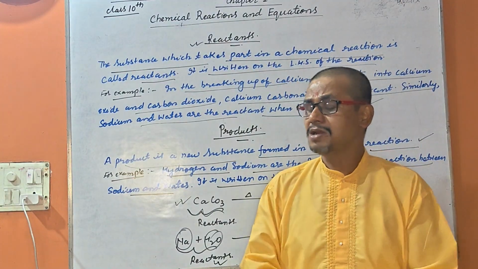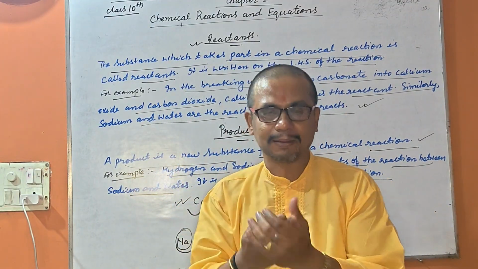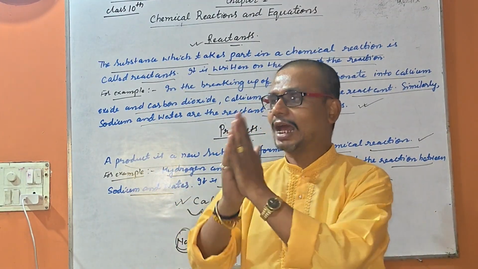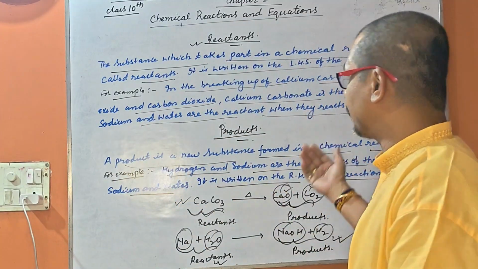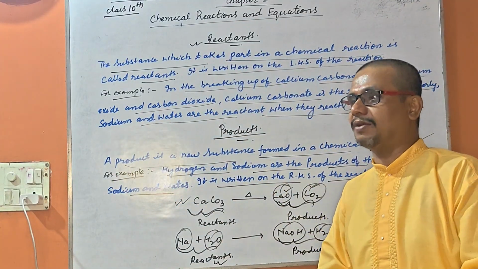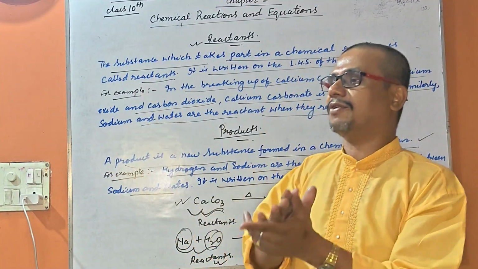So my dear student, these are the things today. What we learned today: what chemistry is, what the changes are, the types of changes, physical change and chemical change, what chemical reactions are, some examples of chemical reactions, and what the reactants and products are, with different equations.